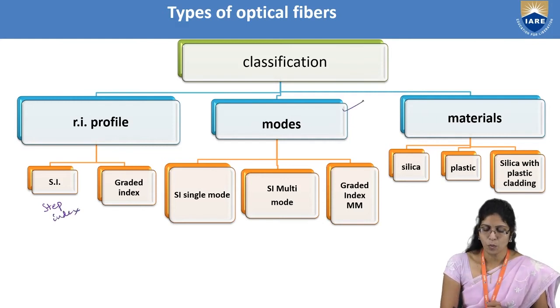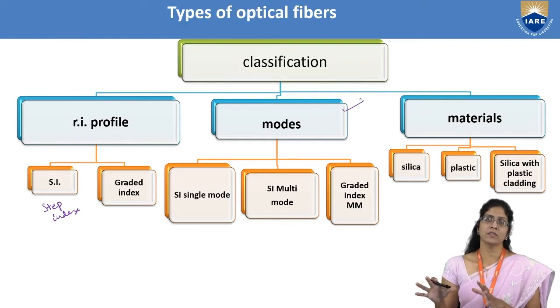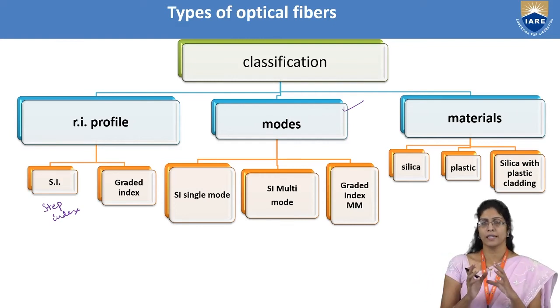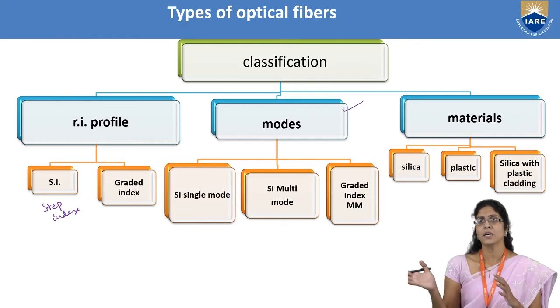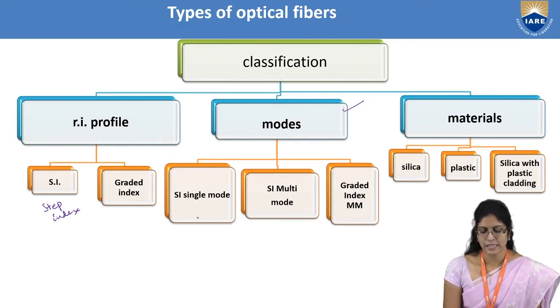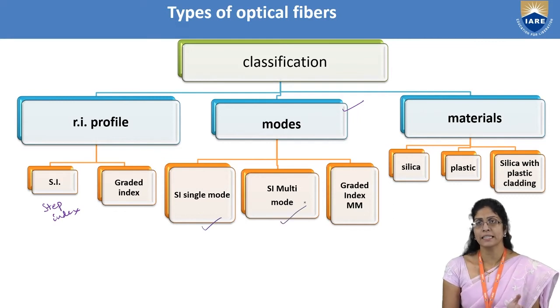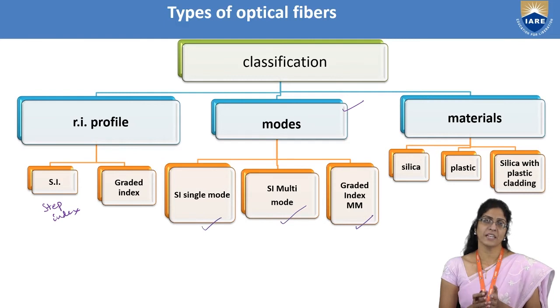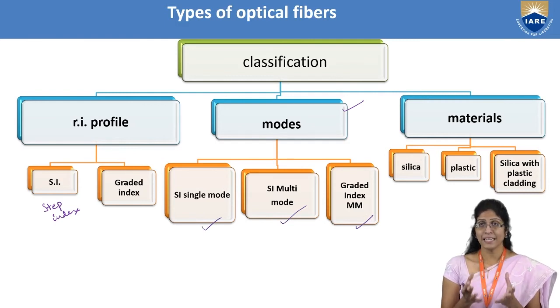And depending upon the modes, as I have told you, the different ways in which the light which is launched can transmit through the core and reach the other end, you can take it as single mode and multi-mode. In step index fibers, you will see step index single mode and step index multi-mode, and in graded index, you will see multi-mode. Depending on the materials with which the optical fiber is fabricated, you can see silica optical fibers and those made up of plastics like polymers.